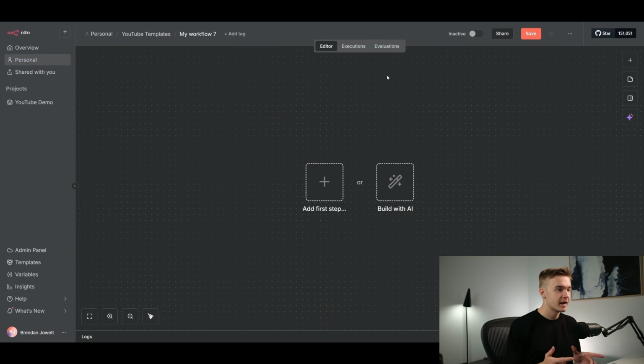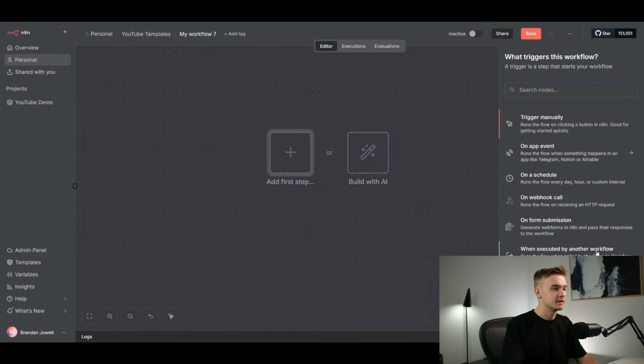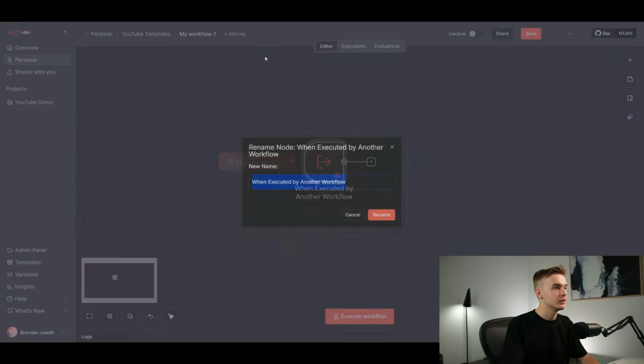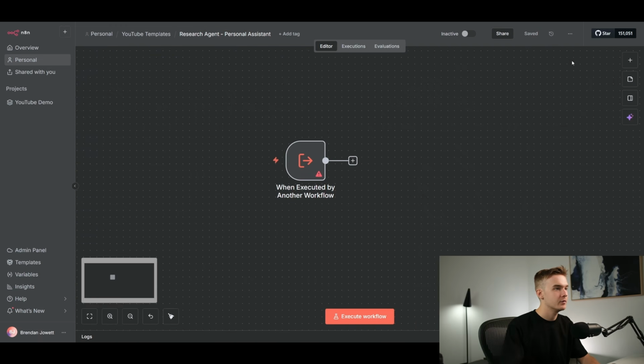So creating our research agent, we should be able to speed run this by now as you know how to build all those other agents and connect them into our main agent. But for our research agent, obviously, once again, it's going to be executed by another workflow. I'm going to rename this for our research agent. So research agent, personal assistant, just for naming convention sake, we'll put that in there.